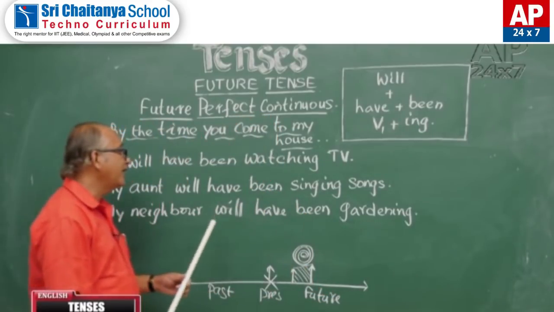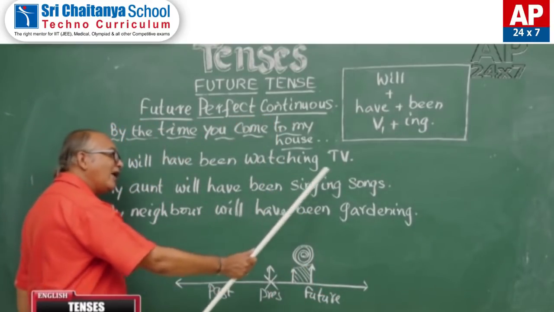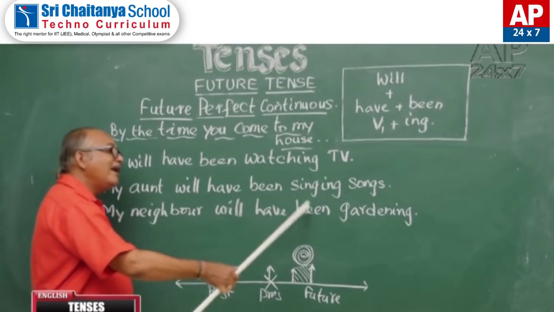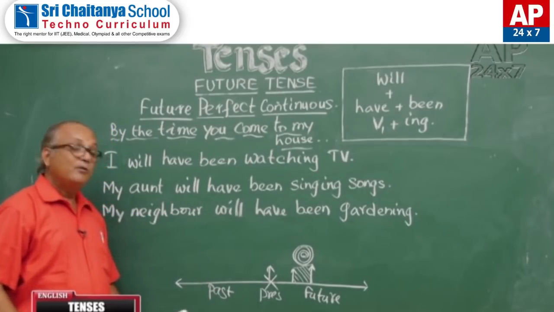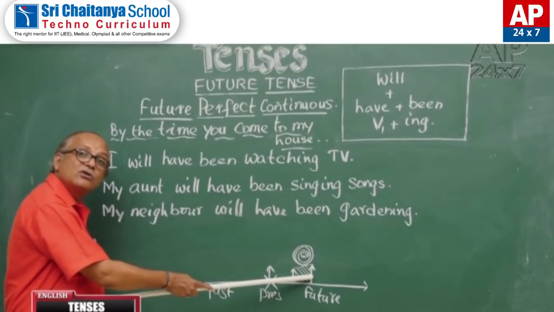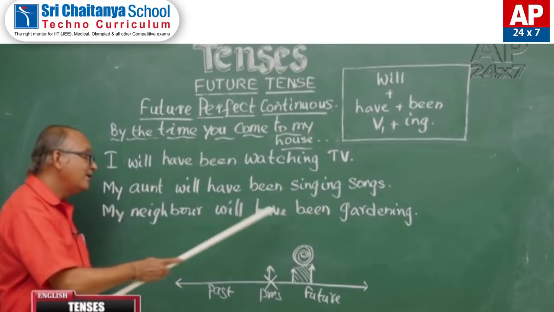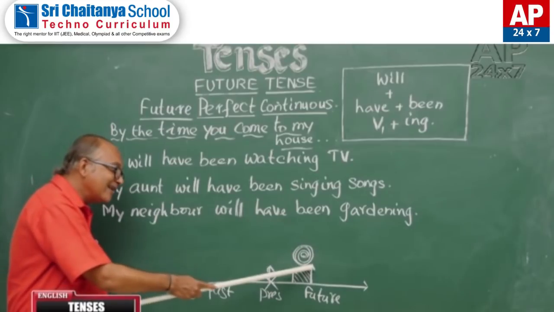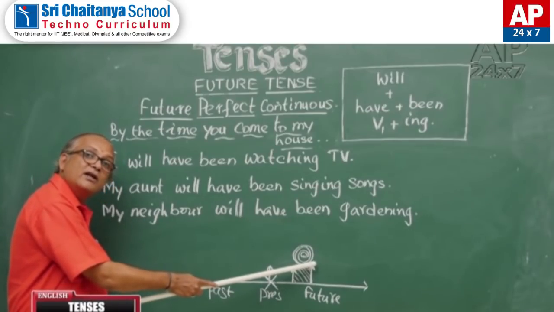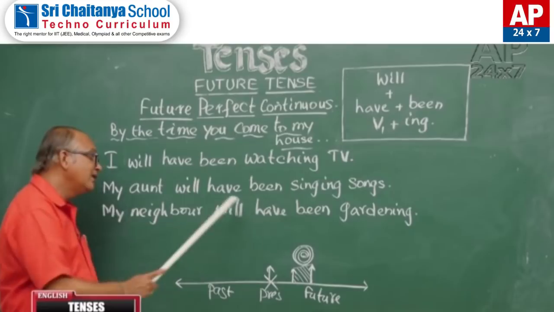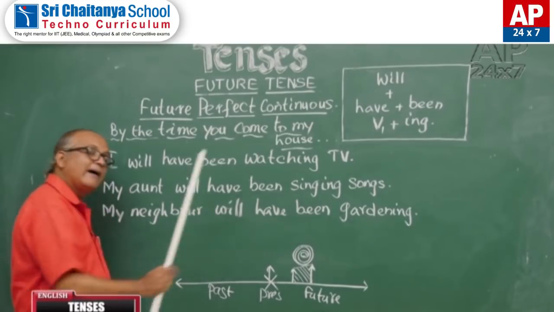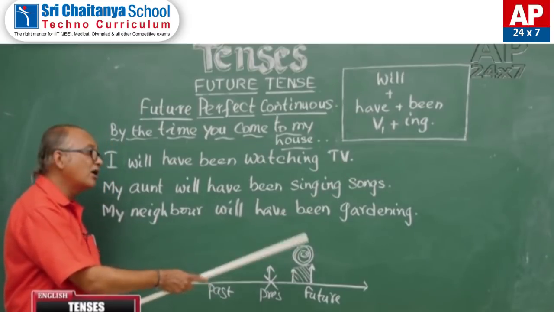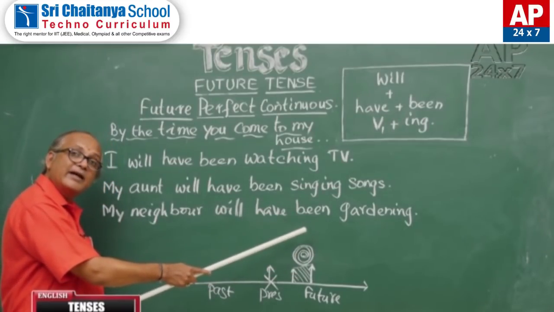In the same way, my neighbor will have been gardening. Before you come to my house at 9 o'clock tomorrow morning, my neighbor will have gardened for some time. Just at the time you come, the neighbor will be gardening. And after you come at 9 o'clock also, he will garden for some time, and then it ends in future.